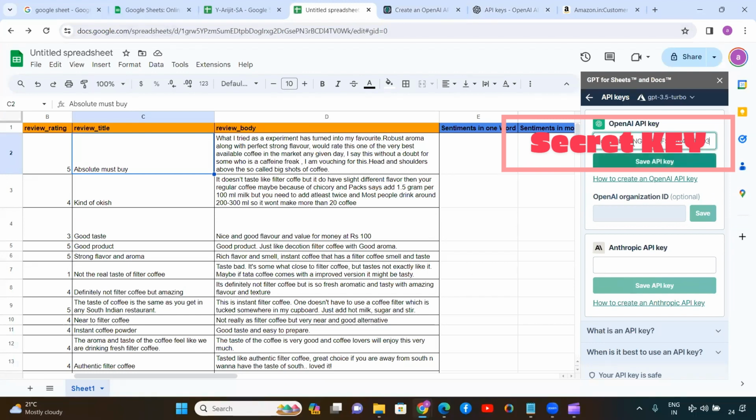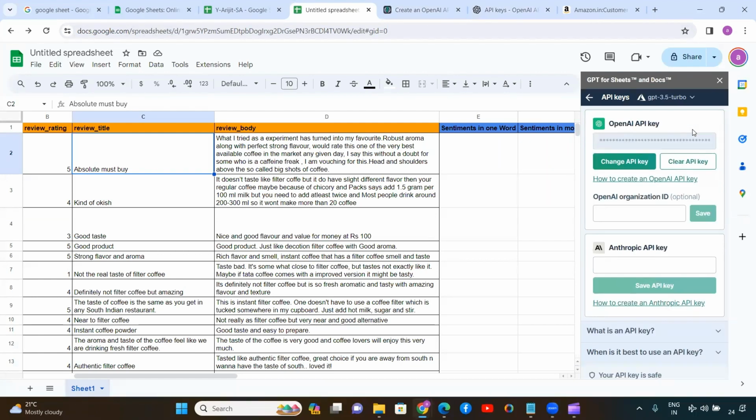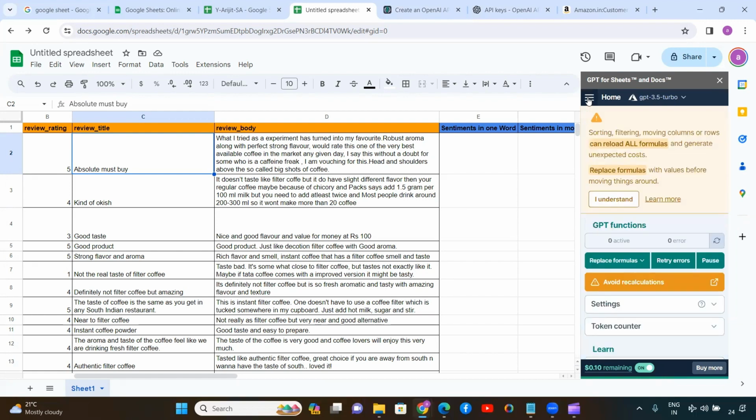I will just mention that API key and save that API key. So here you can see that your API key has been saved. Okay. So that is the first part. We need to create an API key and we have to save that API key inside the Google Sheet for the extension ChatGPT OpenAI that we have already installed.